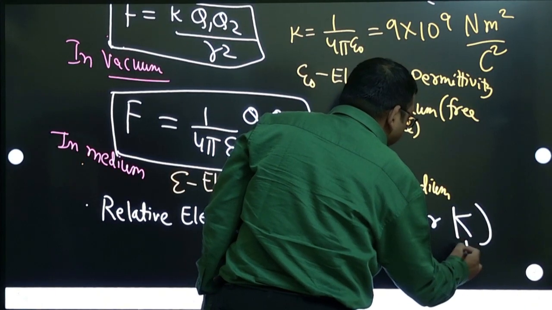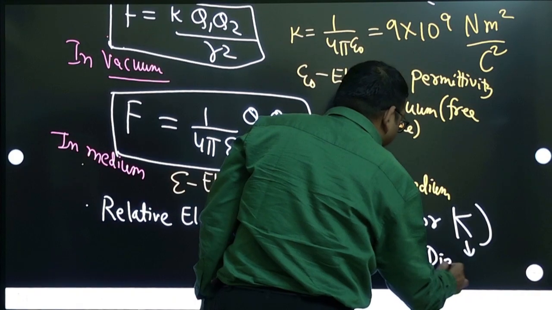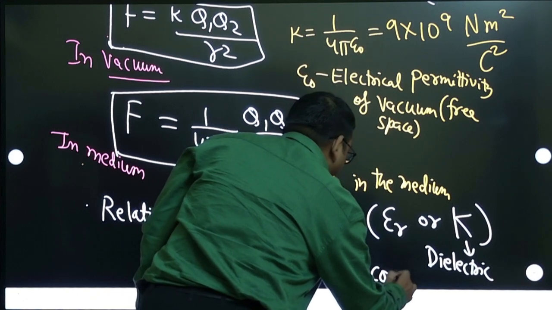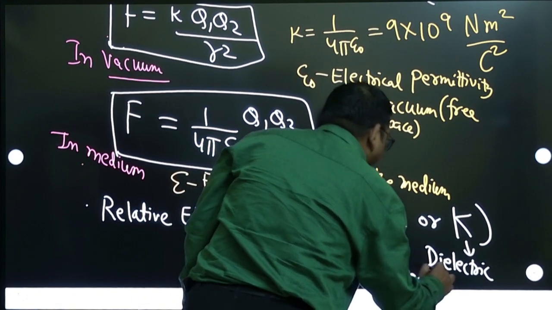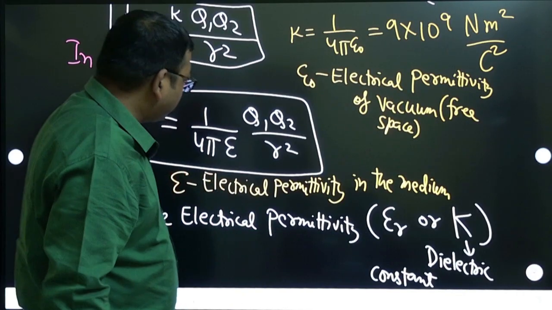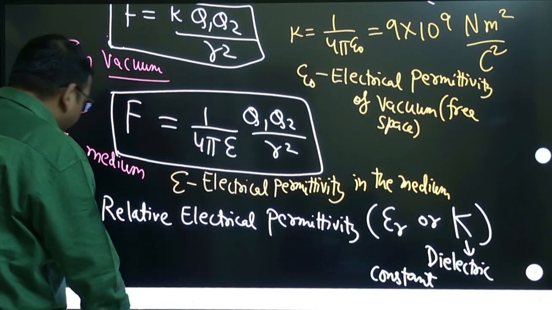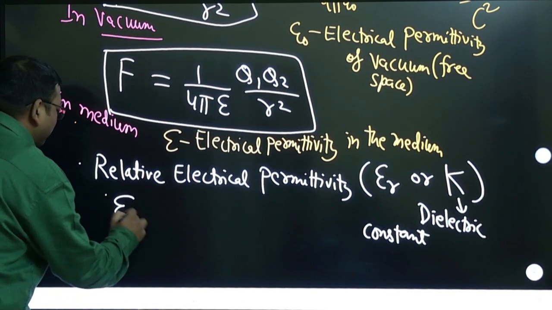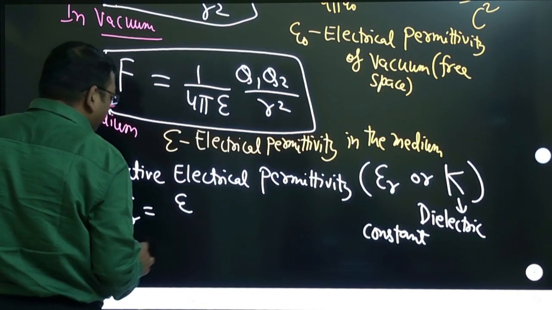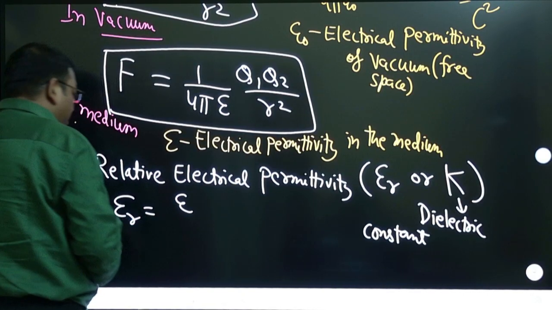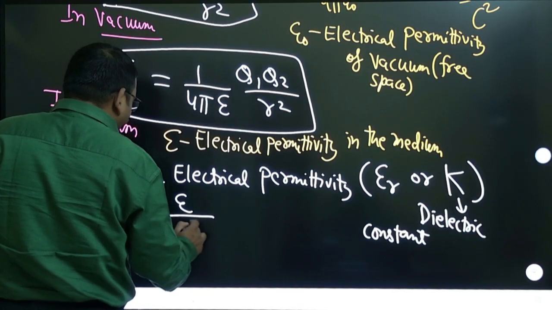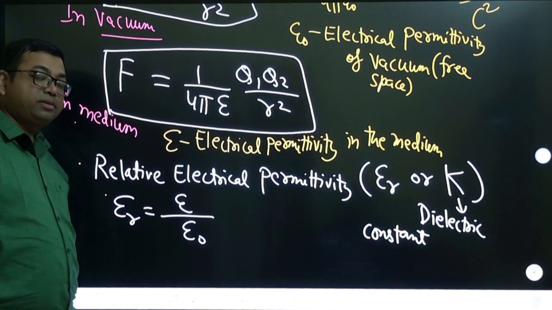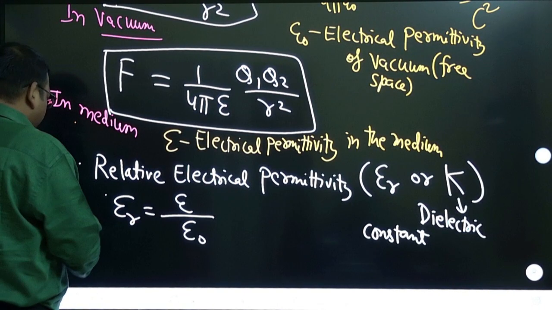K symbol is sometimes used for dielectric constant, which is the same thing. Dielectric constant is the same as relative electrical permittivity. So this relative electrical permittivity epsilon r can be written as epsilon of the medium by epsilon of vacuum. So with respect to vacuum, we are comparing that. So you can write this as k also.